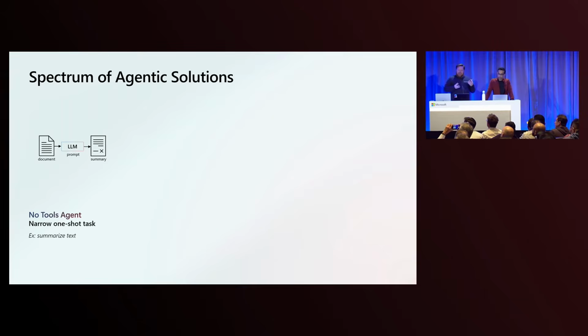If you have a simple task, like summarizing text, we've all done this by making inference calls to GPT-4 or whatever. But there are cases where you may want to host this in the agent service or use tools like Semantic Kernel and AutoGen, and the reason is that you get state. You get that state stored if you want to make multiple calls, if you want the prompt to stay persistent, if you want to observe the agent and see telemetry, or if you just want the same API across all of your systems and be able to grow: start with agents, then build more complex agents and then multi-agent systems.